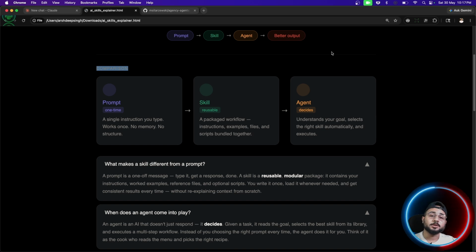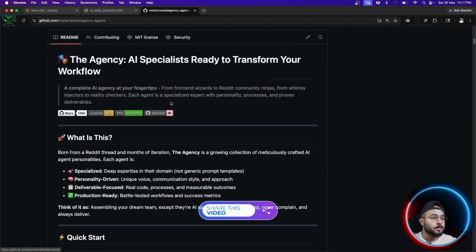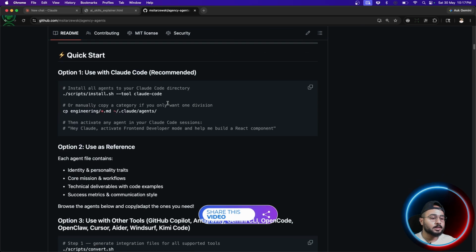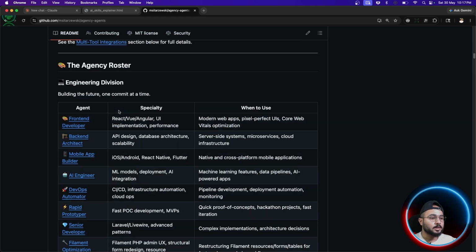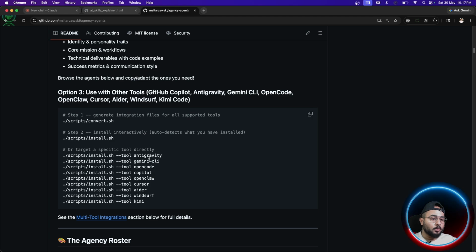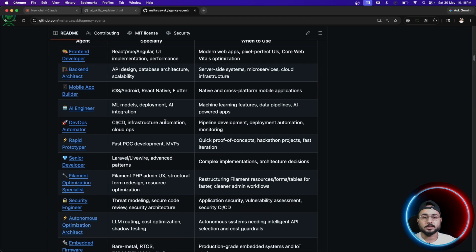And the best thing about skills is that they are saved on the system. All these providers save your skills, whatever you create, or there is a marketplace from where you can take them, right? So I'm going to show you some examples. As you can see here, this is an open source contributor who created this, and it contains a list of skills which can be used with, as you can see, Antigravity, OpenCode, Copilot, Cursor. All of these coding agents support this set of skills, right?